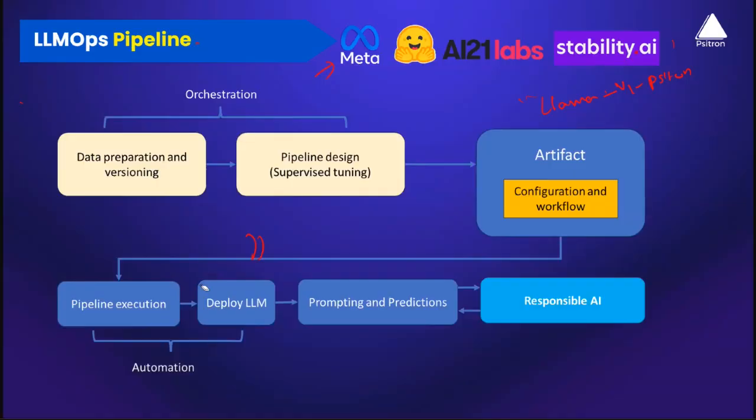Then come the two additional parts that are not there before: prompt engineering and predictions, and responsible AI. Prompt engineering, or prompting, is all about the input that you feed to your AI, so that it can answer based on your input. It's the question that you feed, right? Then we are talking about responsible AI. It's all about building a responsible Gen AI application for your customers.